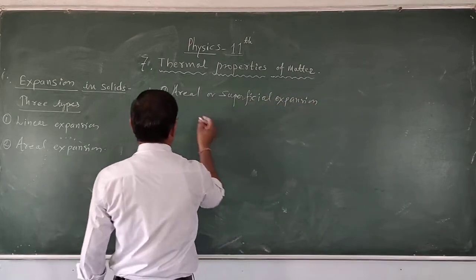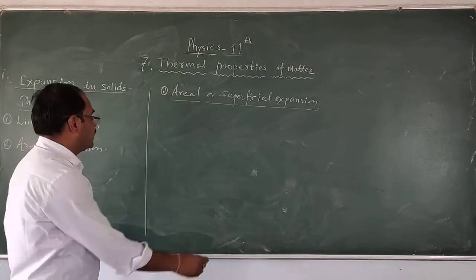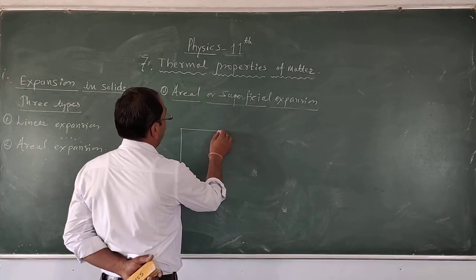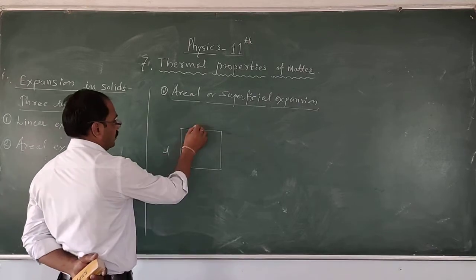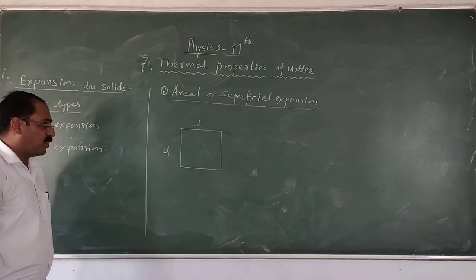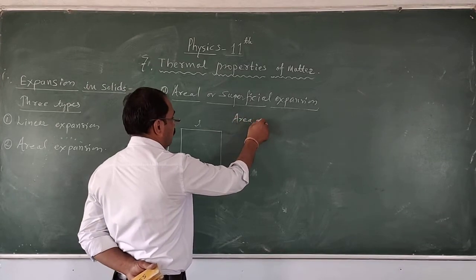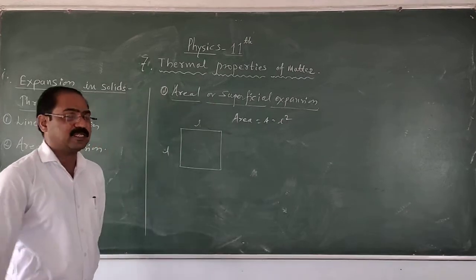Superficial expansion. So now consider the metal plate having some length and breadth. Length is here, breadth is of the shell. Therefore here area of the plate A is equal to what? That is L square.